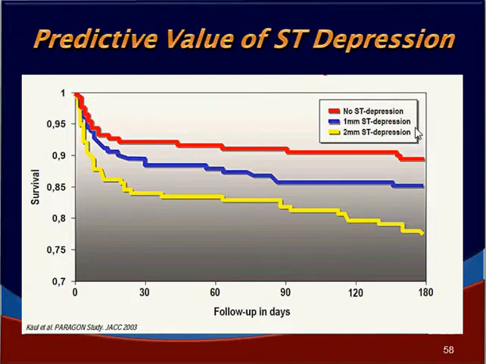In people who had 1 mm ST depression, the survival has come down to 85%, whereas in 2 millimeters of ST depression, the survival is of the order of 78%. So, depending on the ST segment, the fate line, we can predict the mortality: with no depression of ST segment, 1 mm depression, 2 mm or more depression. Depending on that, we can predict.